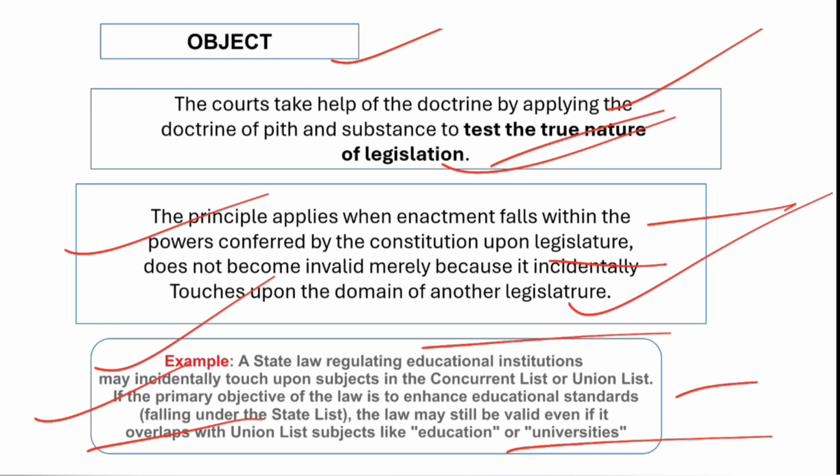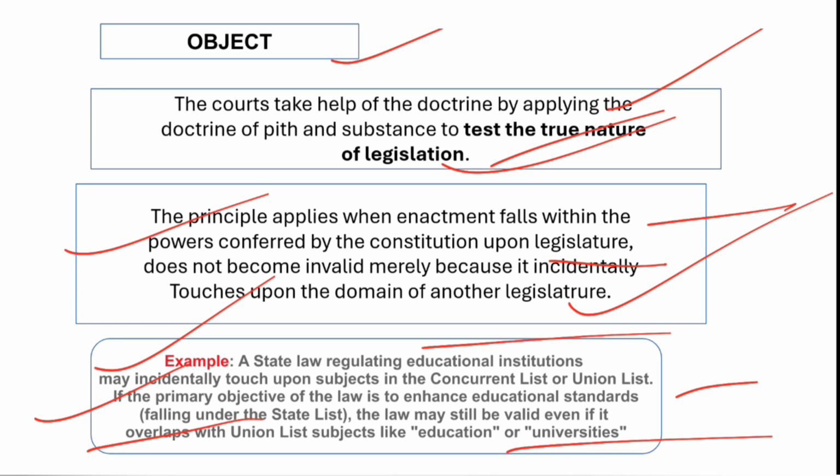And whenever courts find out that the law is actually made for the regulation of educational institutions, and it is somewhere touching some education or universities matter, which is not the actual object of the law, that they are not directly dealing with universities or education, they are just regulating the educational institutions, the law is for that only, and in its true spirit it is only touching education and universities. Whenever this is the scenario, then the law is valid, it is not invalid.